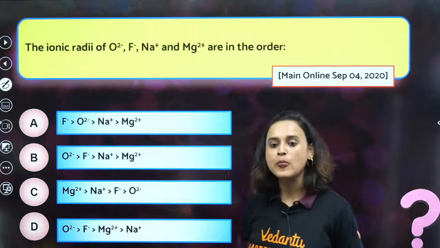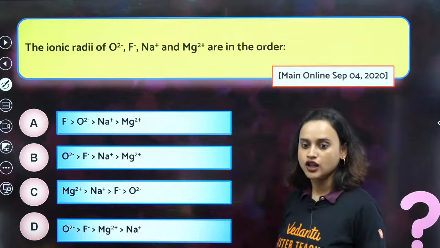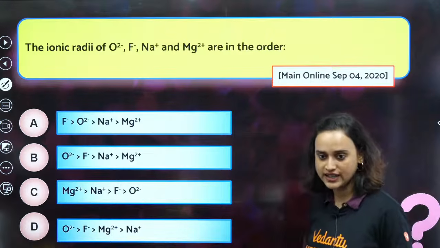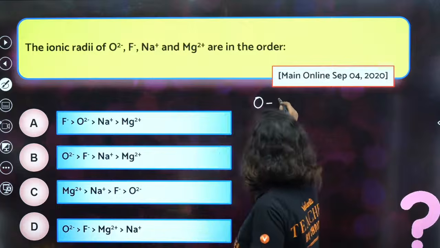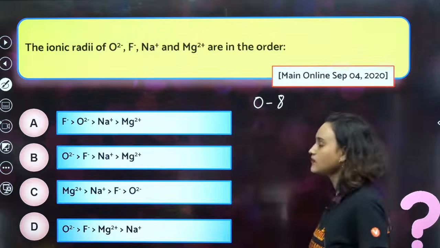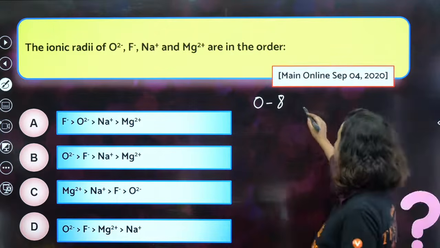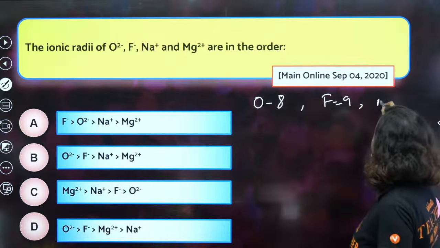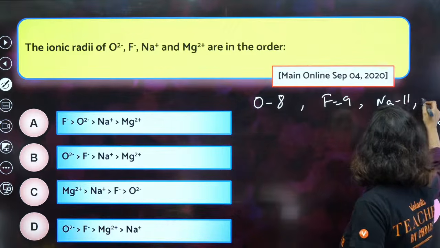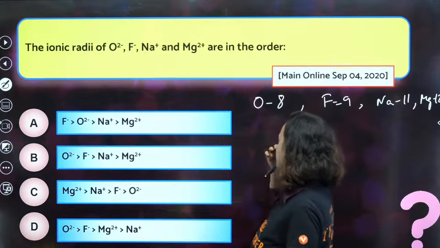Understood? Okay, somebody is saying option B, somebody is saying option A. Chalo, let's solve it. The next question is about ionic radii: O2 minus, F minus, Na plus and Mg2 plus are in the order of what? You know that cations will be smaller. What is the atomic number of oxygen? Oxygen is 8, fluorine 9, sodium 11, magnesium 12. Correct?